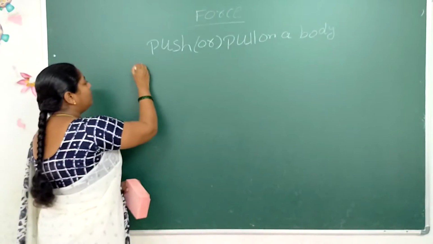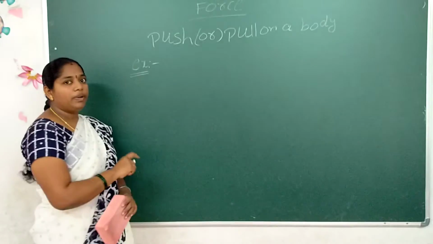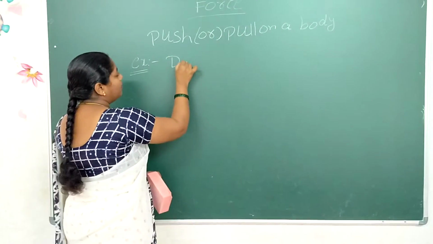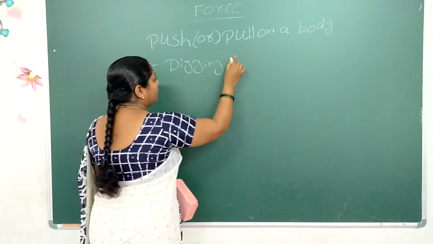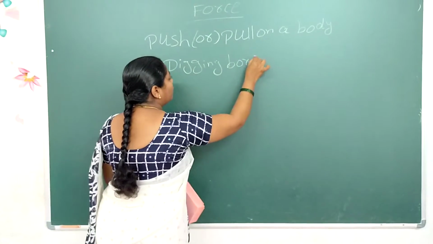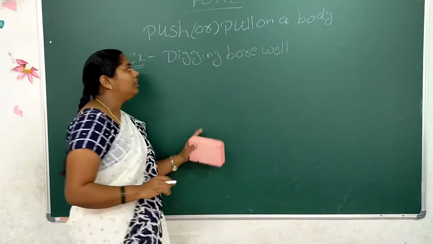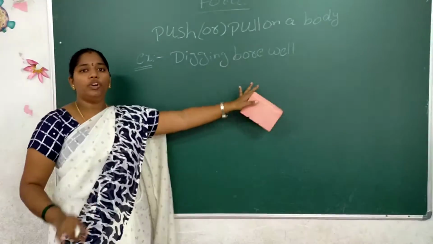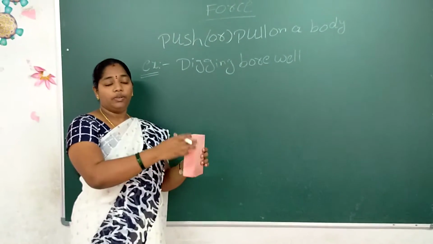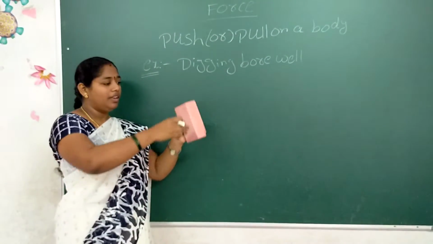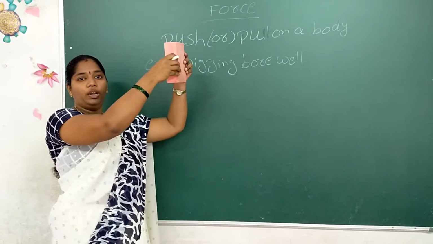For example, digging a borewell. When digging a borewell, there are rods. Those rods we push and we pull.